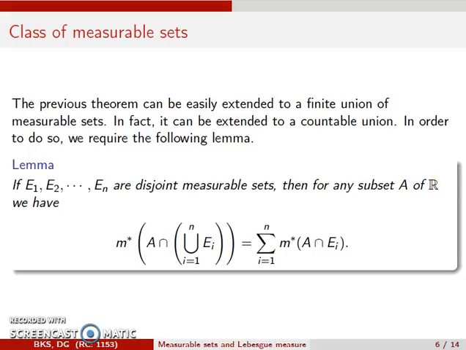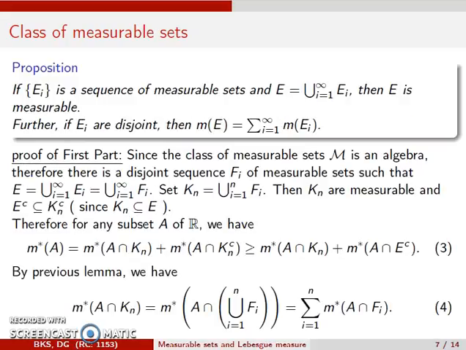This lemma says if E1, E2 up to En are disjoint measurable sets, then for any subset A of R, we have m star of A intersection the union of the Ei is equal to the sum of m star of A intersection Ei. We omit the proof of this lemma, but it can be proved by the use of mathematical induction.